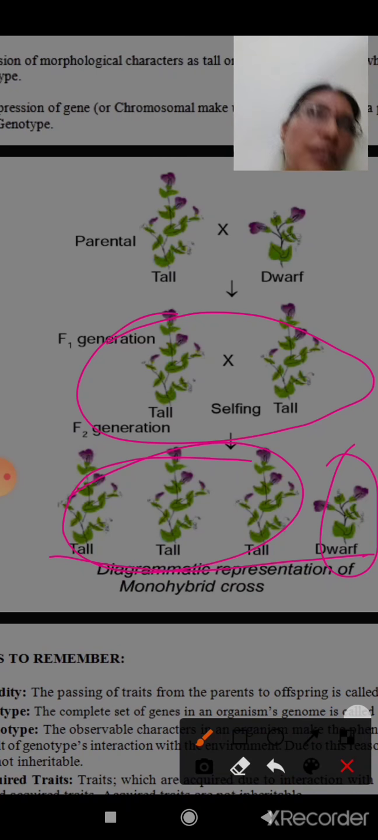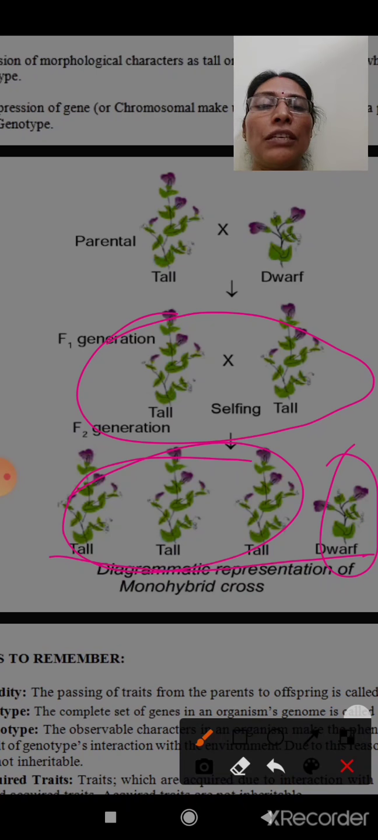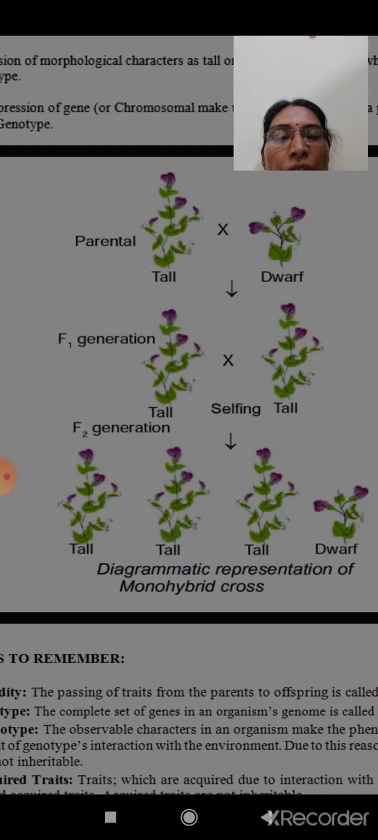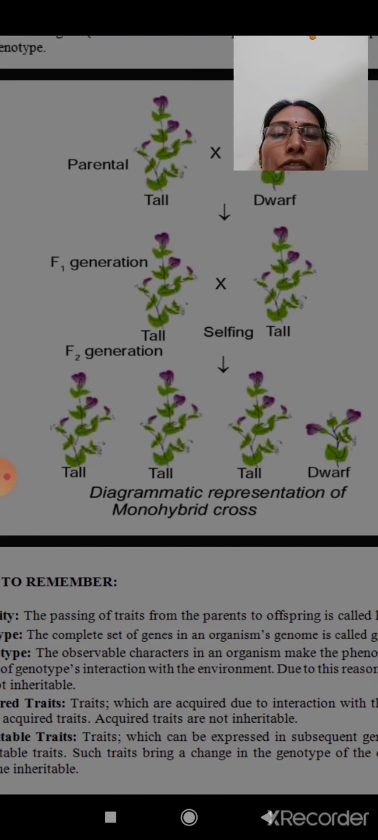If there are 20 plants in the F2 generation, then what will happen? Out of these 20 plants, 15 will be tall and 5 dwarf, in this ratio, 3:1.